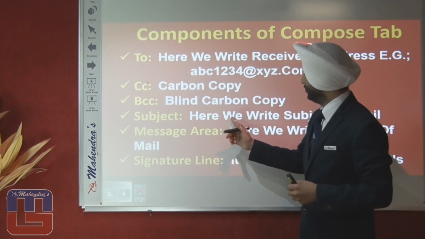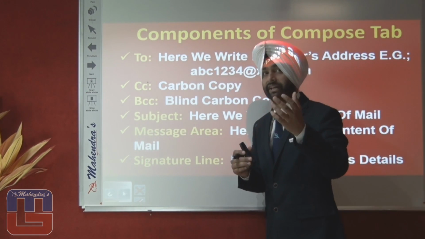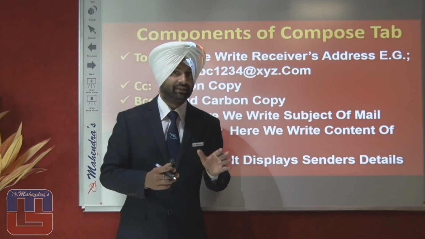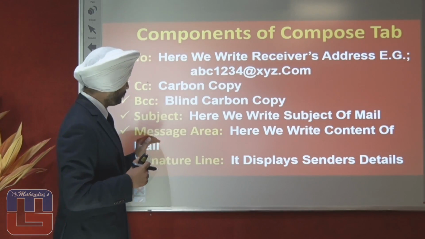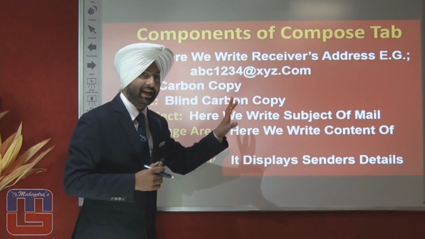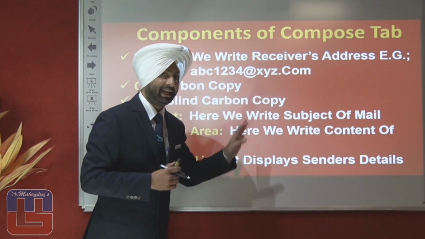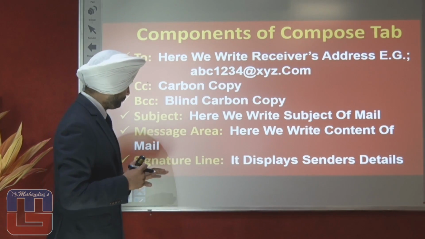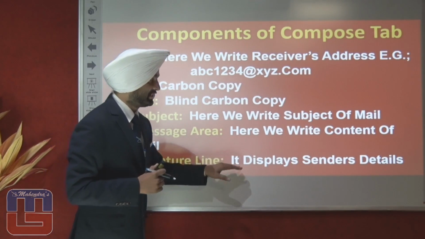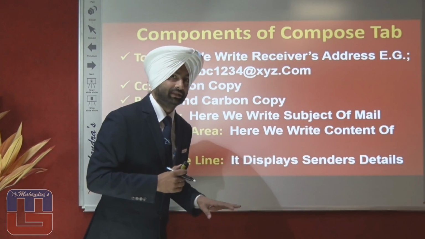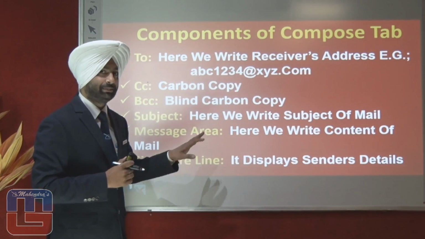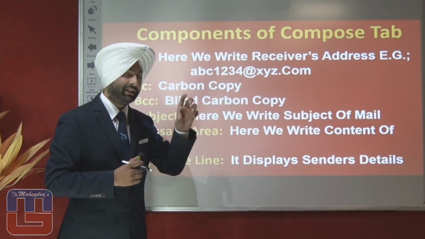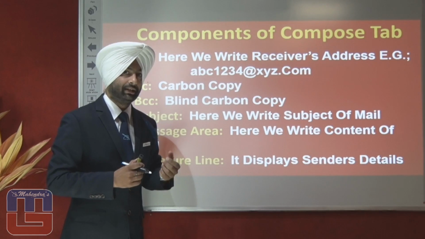Subject: here we write the subject, what we are sending the email for. The subject of that particular electronic mail message is written in the subject section. We have the message area. Here we write the actual content of the email. The actual content of the email is written in the message area. Then we have the signature line. It displays the sender's details. The signature line is the final line that displays the sender's details. If I am sending a mail to someone, that signature line will hold my details.